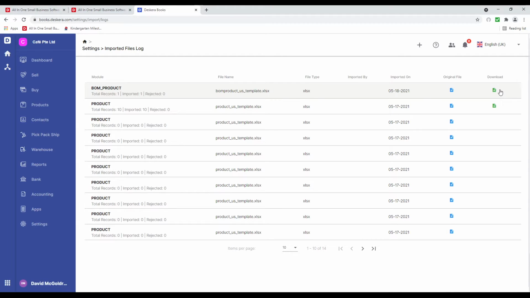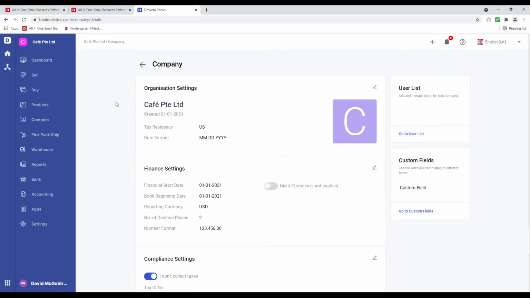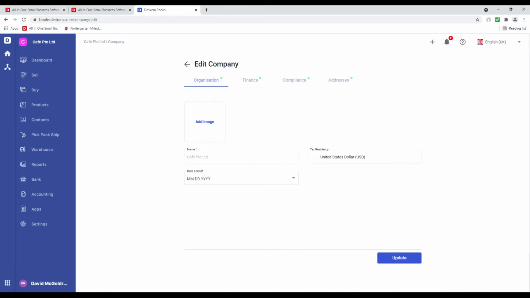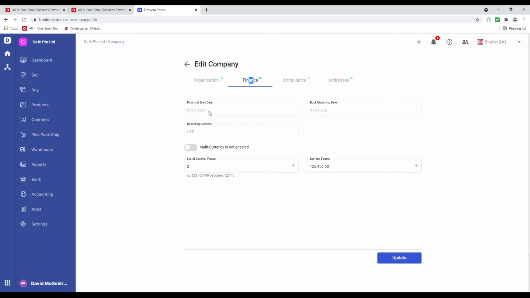need to update. Next, let's go to settings, let's go to organization profile, and let's click the pencil icon. Inside, here's where you can set up your organization details. So for example, you can change your date format. Under finances, you can see your financial start date, book beginning date, reporting currency. Number of decimal places. So if you need more than 2, this is where you can select it.